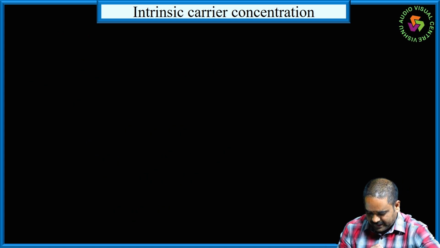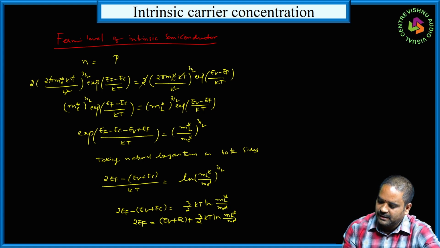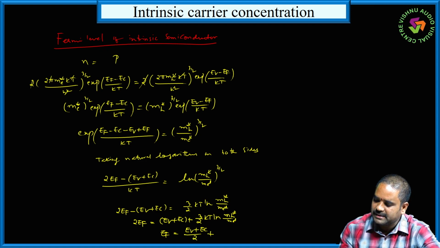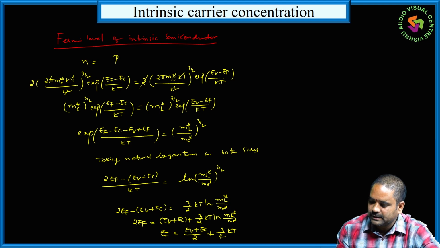Now I am writing the final expression for Fermi energy. Final expression: Fermi energy EF is equal to (EV plus EC) by 2 plus 3 by 4 KT ln MH star by ME star.